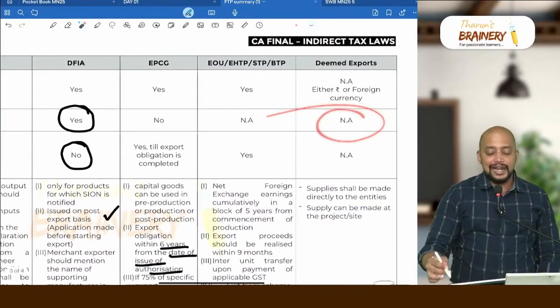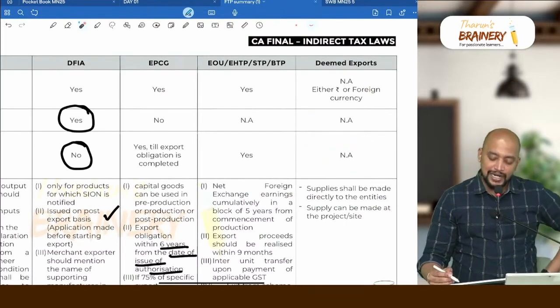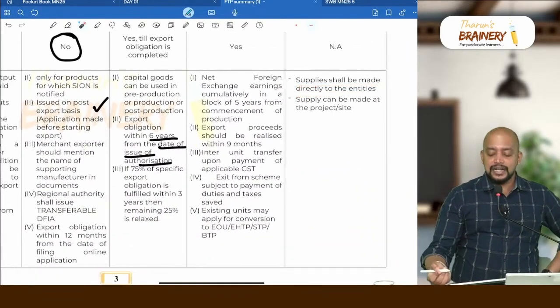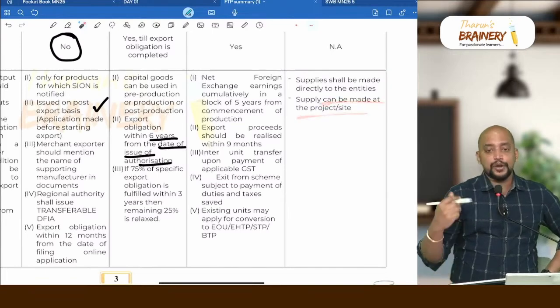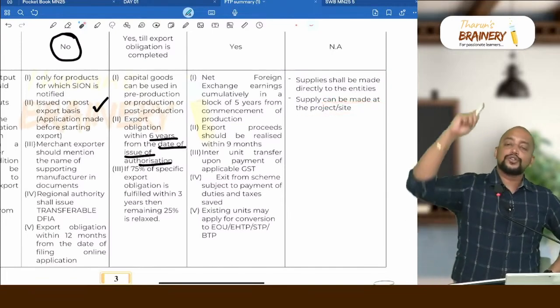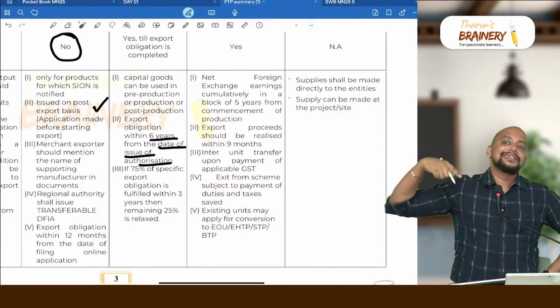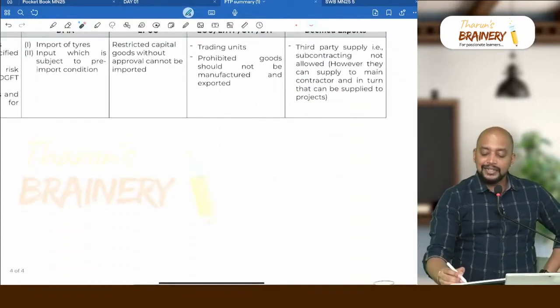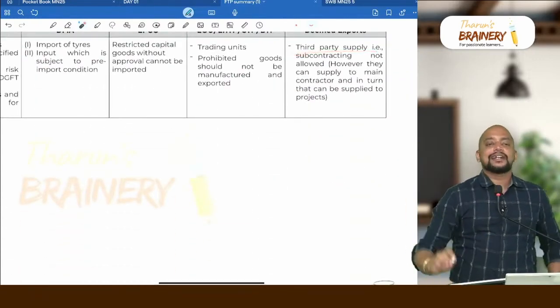License, this is not like a license model, and there is no actual user condition. Supply shall be made directly to the entities. Supply can be made at the project or site. So directly to those projects only to be given, either to their office or to the site where they are doing the work. And third party supply, that is subcontracting, is not allowed.